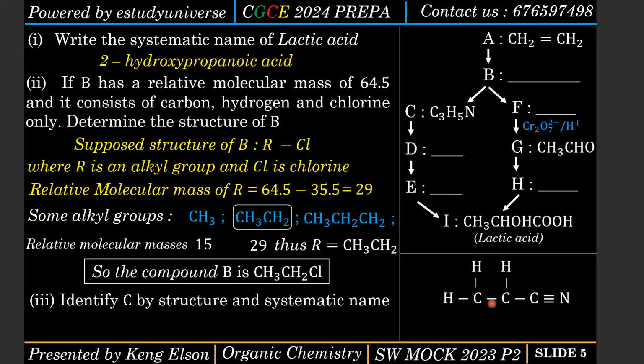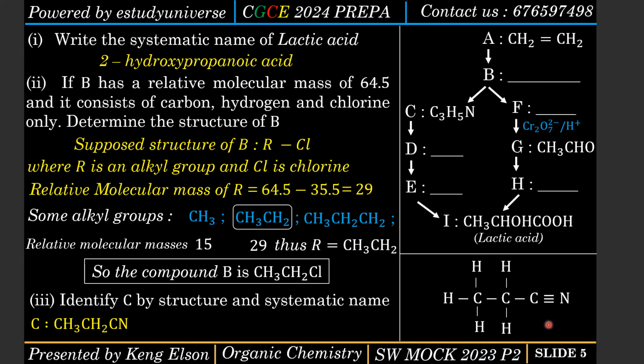This carbon has 1, 2, 3, so we need 1 hydrogen atom again. So this carbon here will not have a hydrogen atom. If we count, we have 1, 2, 3 carbon atoms, 1 nitrogen atom, and 1, 2, 3, 4, 5 hydrogen atoms. That is C3H5N. So this is a nitrile.